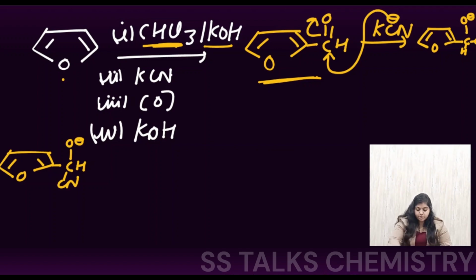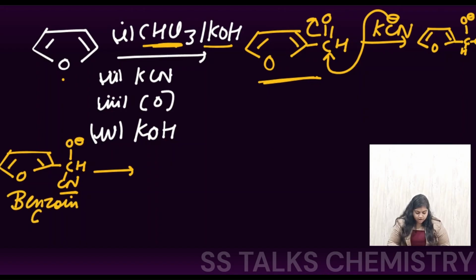So here now what is going to happen? Here now you have the CN group, which is your good leaving group. So the reaction here you are going to have is your benzoin condensation. Here you are going to have benzoin condensation. So what is going to happen here is this O negative is going to abstract this hydrogen from this particular carbon center.